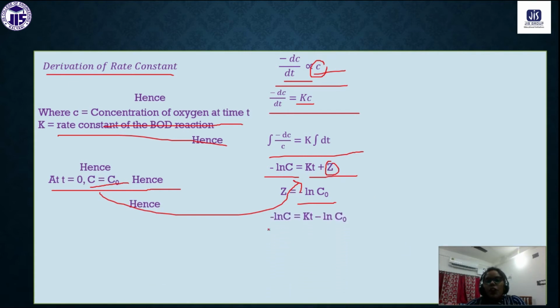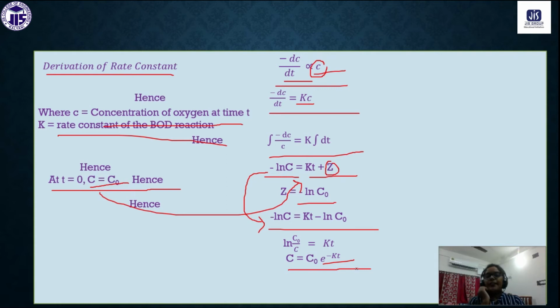Okay, so minus ln C0, that is the z value. Now if we put the value of z here, this equation will become: minus ln C equals Kt minus ln C0. So ln C0 by C equals Kt. So C equals C0 into, if we remove this ln, then an exponential term will come, that is e to the power minus Kt.